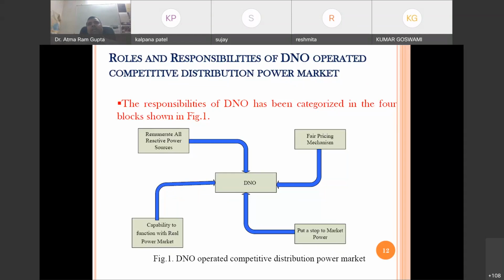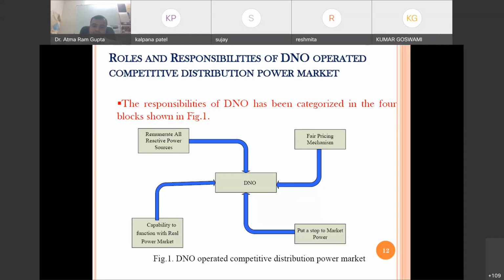Obviously, if we need quality power, we have to pay more. There is an option whether we install a D-STATCOM or a capacitor. Both can supply reactive power, but the quality of power given by the D-STATCOM is higher compared to the capacitor bank.